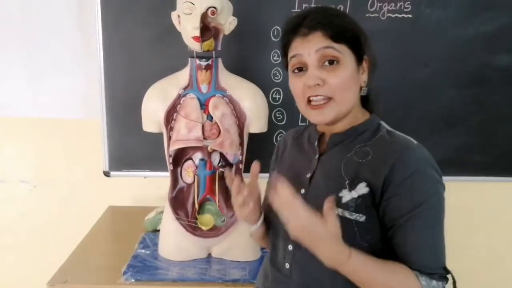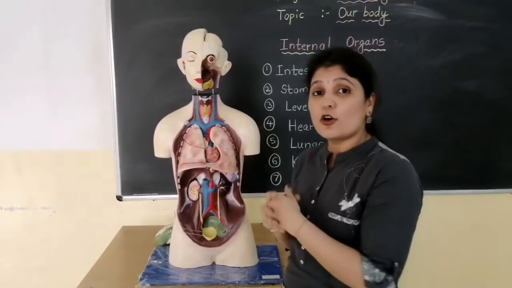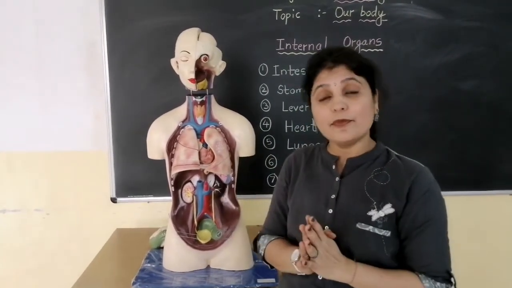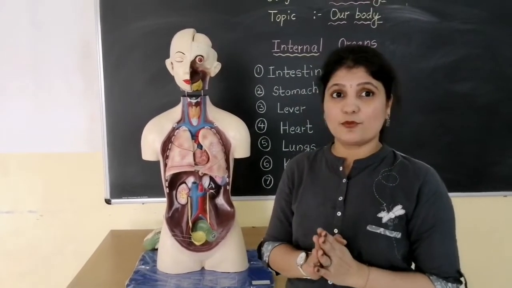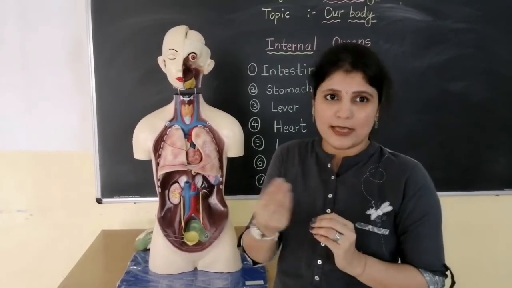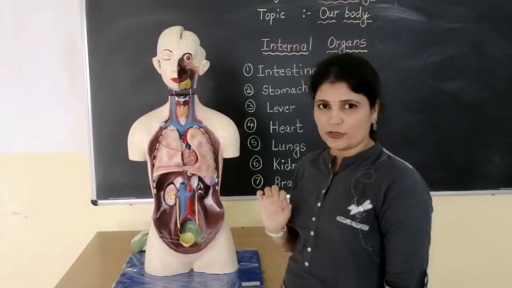So actually we can learn a very good lesson from our own body that the organs are also adjusting for the other organ. So we can also do the same thing in our life children. We should adjust for our friends, for our family members so that we can help them in some way. Okay. So this is about the size of the lungs and the placement of the lungs.